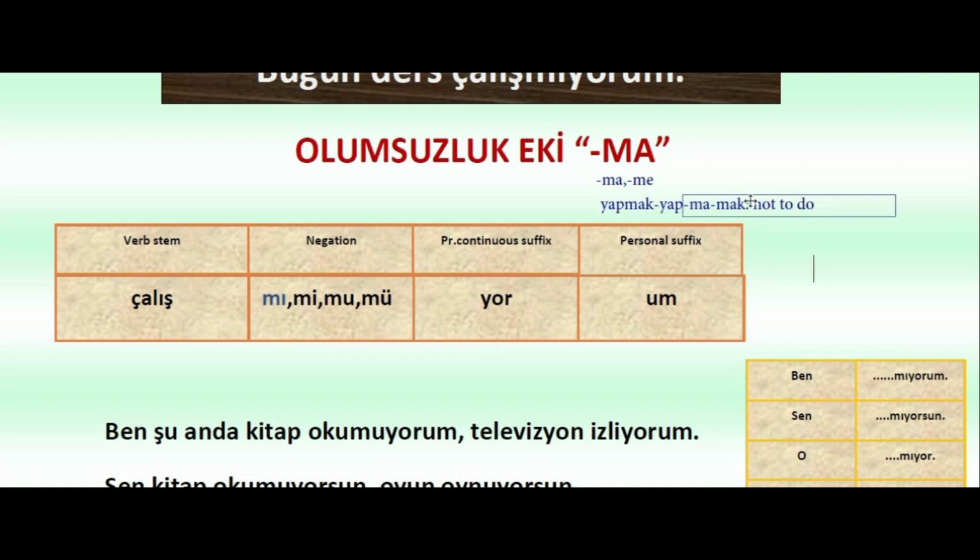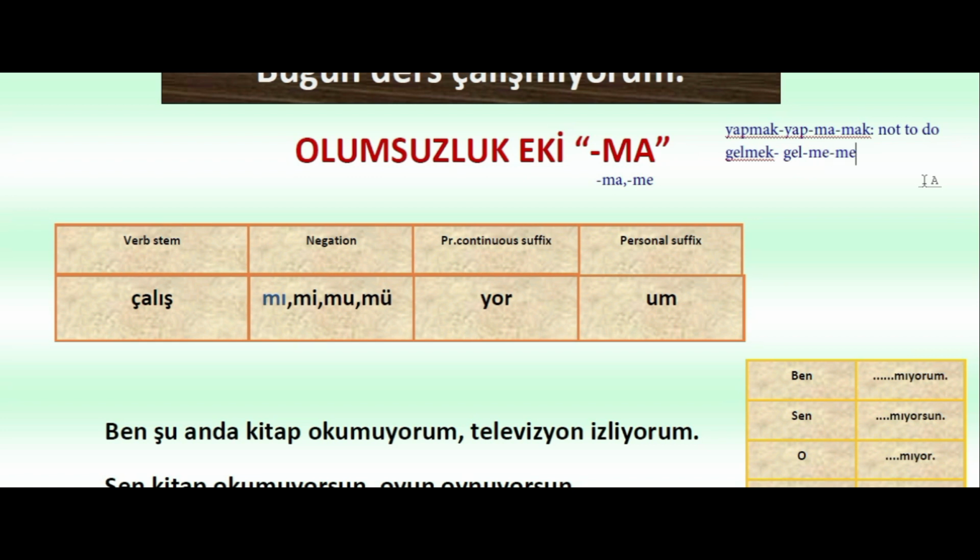Gelmek was to come. So that will be gelmemek, not to come. Again, gel is the stem and we use one of ma or me because of the vowel harmony rule. We use me here and at the end we use mek. Gelmemek, not to come.